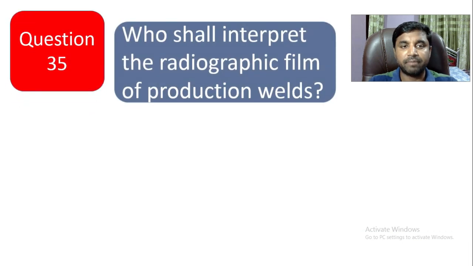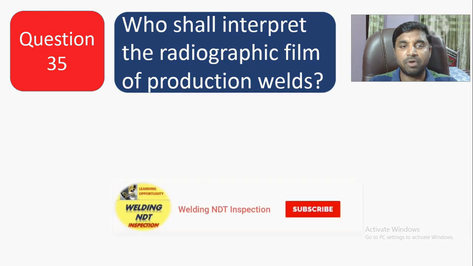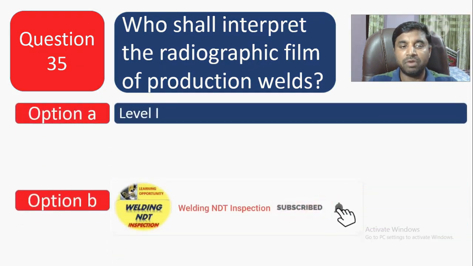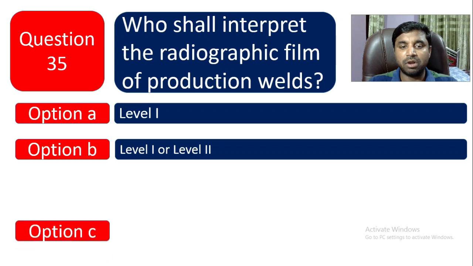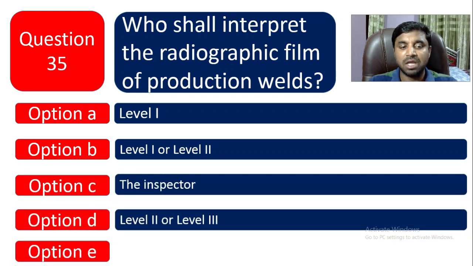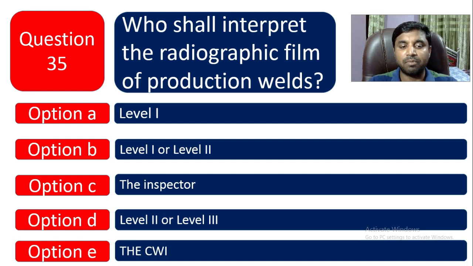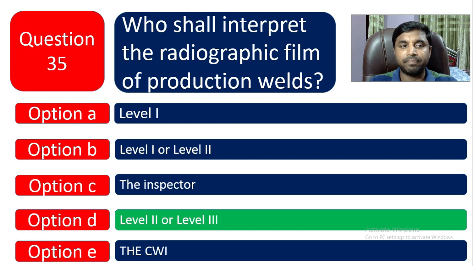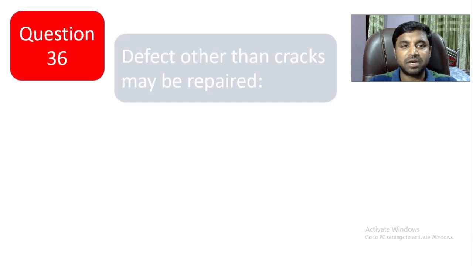Question number 35. Who shall interpret the radiograph film of production oil? Option A level 1, option B level 1 or level 2, option C is the inspector, option D is level 2 or level 3, option E is the CWI. So definitely level 2 and level 3 only can interpret the radiograph film.